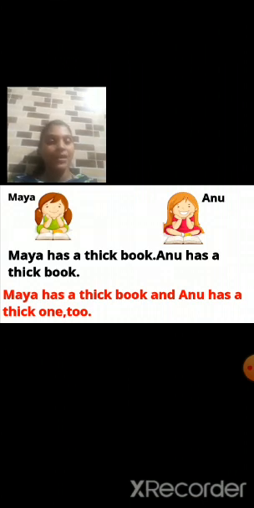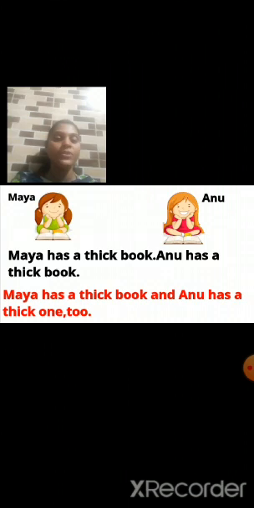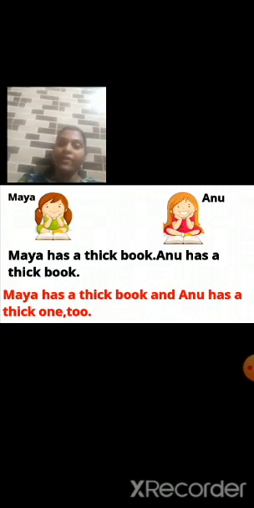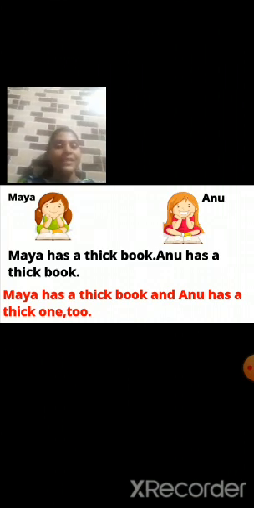Maya has a thick book, and in place of the full stop, which conjunction have we used here? "And", to join these separate sentences. We have continued with the second sentence, that is, Anu has a thick one too.